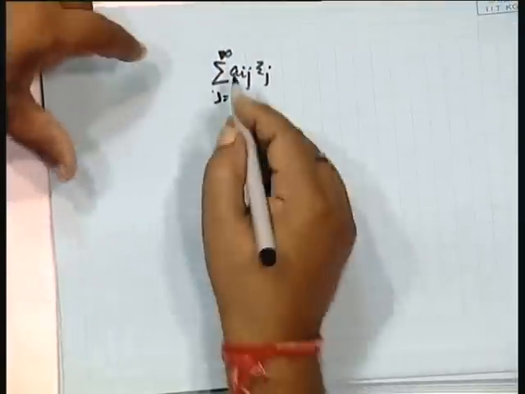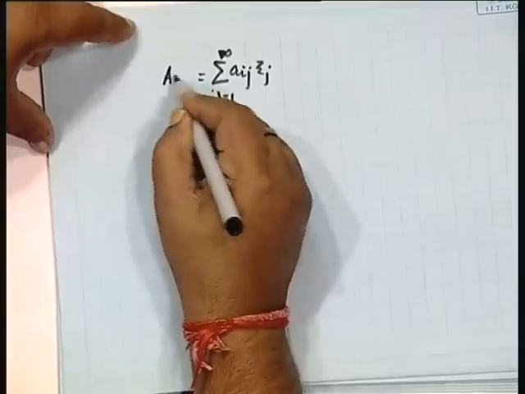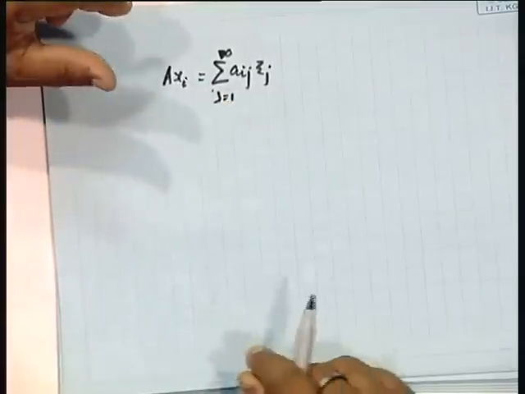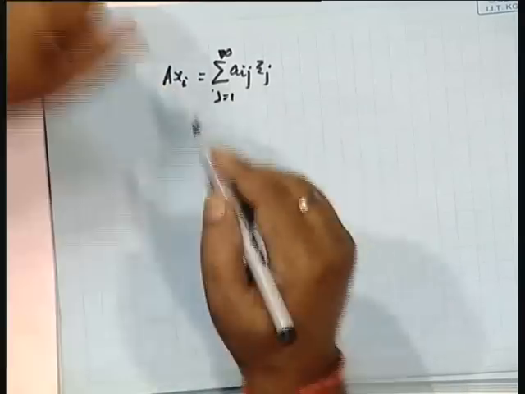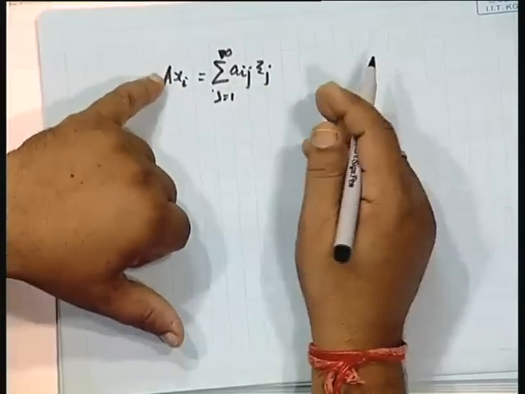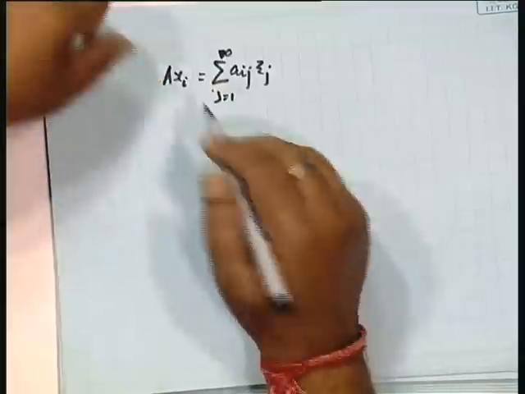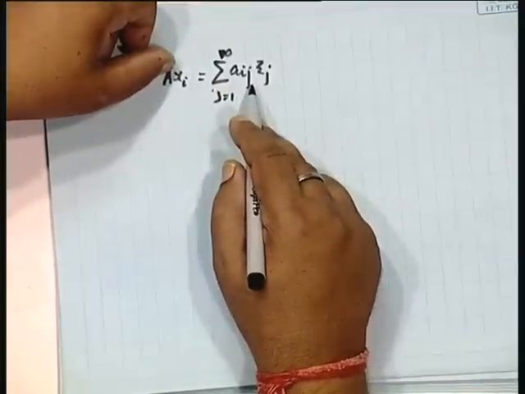Now, this sequence we call Axi, because x1, x2, xn are there, so A of xi.